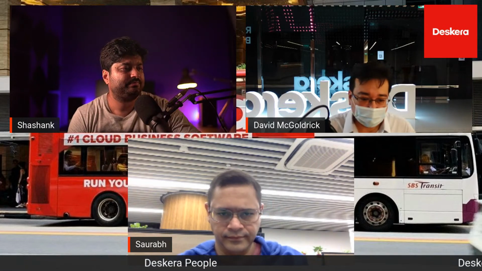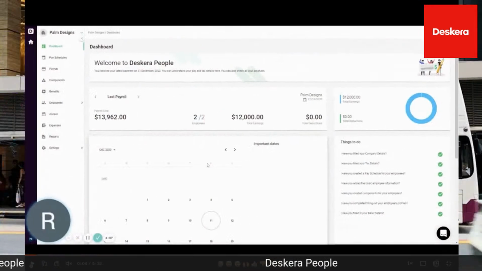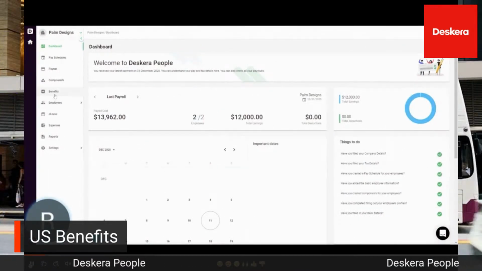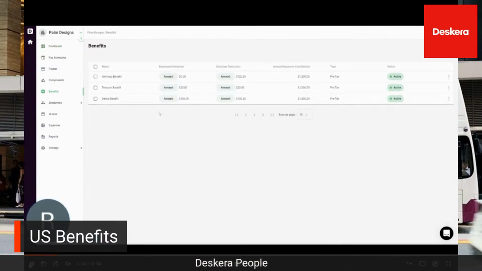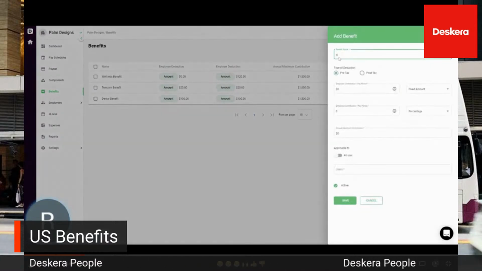Whenever you're ready. This one is benefits. Cool. So inside here, you can now see we have benefits. I believe we saw that on Monday as well. You click here, benefits, and then you can see your different benefits, your wellness, your telecom, your dental benefits, the employer's deductions, employee deductions. And you can just click and add benefits.